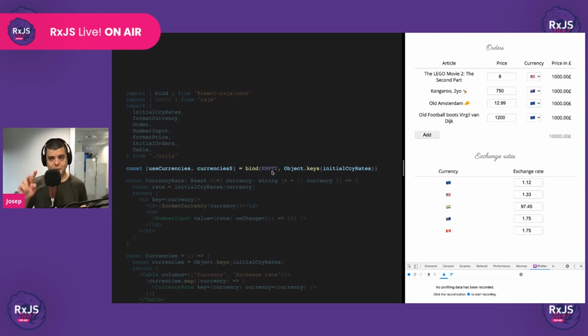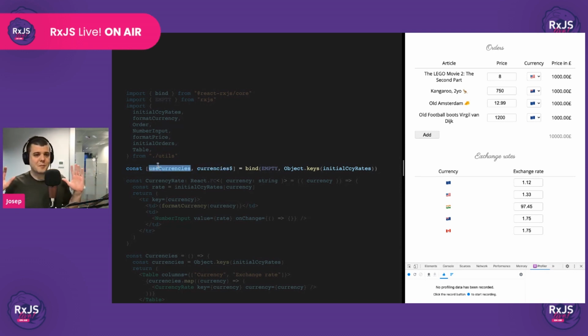Then bind returns two different things: a hook, so that we can use those values inside React, and an improved version of the input observable, okay? So that it's shared and it's replayable, so that we can keep deriving from it. Also, another improvement that this observable has is that if the original observable doesn't emit synchronously and we provide a default value, this observable will emit that default value synchronously. Okay. So this is the observable that we can use later on for deriving more things from it. Okay. And this is the hook that we can use inside React.